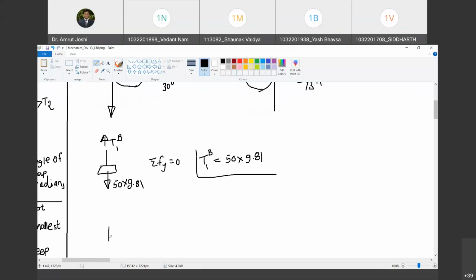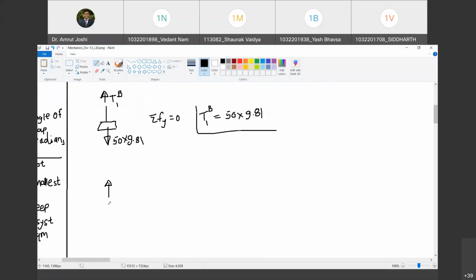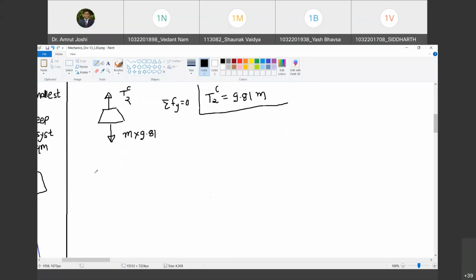Now, if I draw the free body diagram here, how does that free body diagram look like? This is M into 9.81, and this is T2C. So summation Fy equal to 0 is going to give me T2C equal to 9.81 M. Happy? Yes, sir.